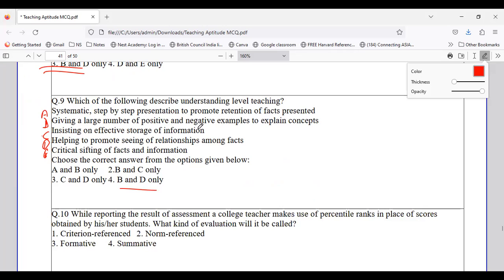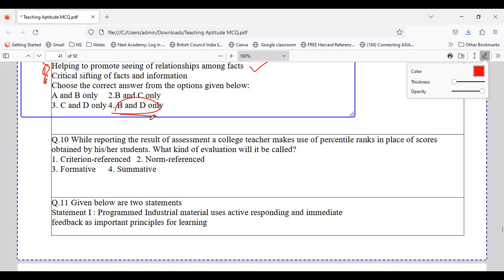So giving a large number of positive and negative examples to explain the concept comes under understanding level. And option D is helping to promote seeing of relationships among facts. So these are the two options, option B and option D. Option B is giving large numbers of positive and negative examples of concepts, and option D is helping to promote seeing the relationship between facts. So option number D stands to be the right answer.